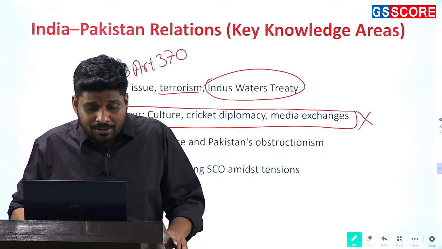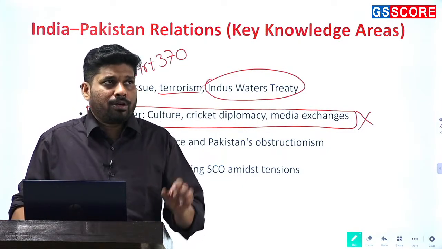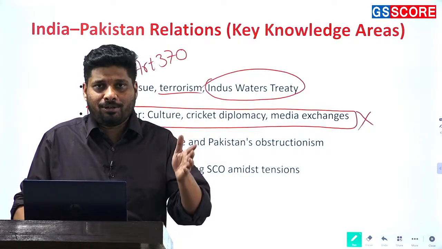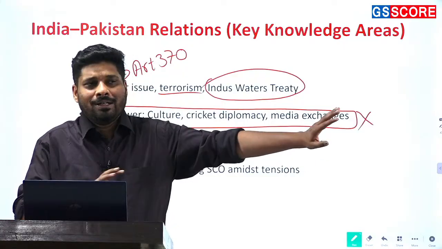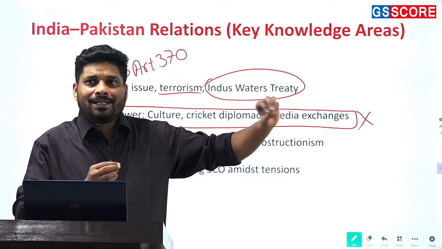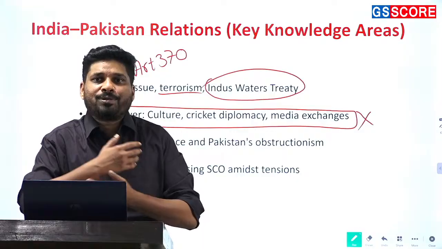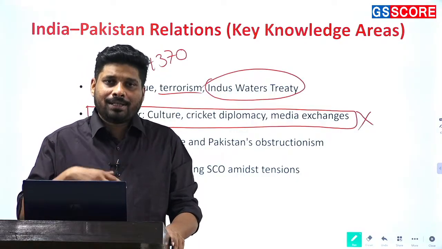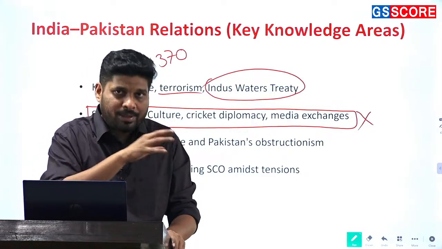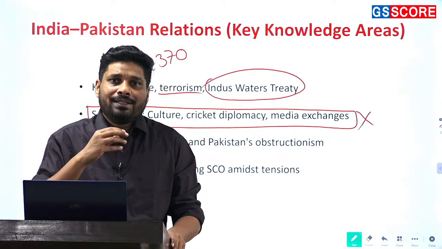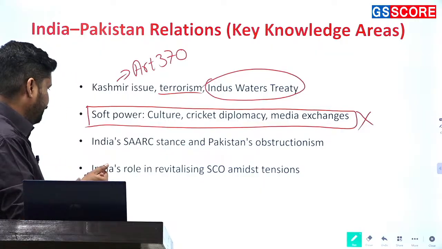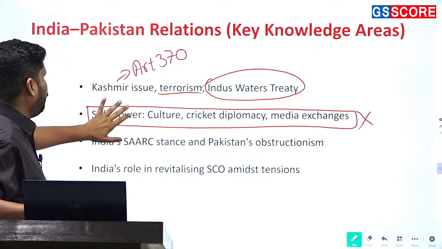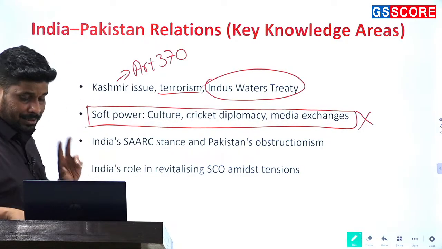And when it comes to reasons of success of BIMSTEC, one of the most important pointers is that Pakistan is not part of it. I am not saying that it is very good that Pakistan is not there, because India and Pakistan in a way have a history of obstructing each other in international organizations. Pakistan not being part of BIMSTEC has allowed free flow of work in BIMSTEC. Okay, that will be all when it comes to India-Pakistan relation.